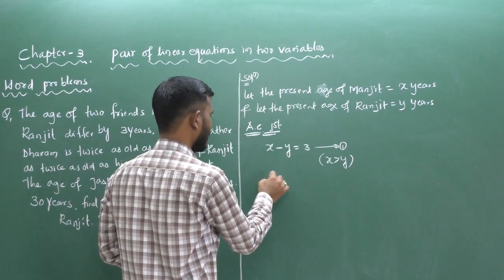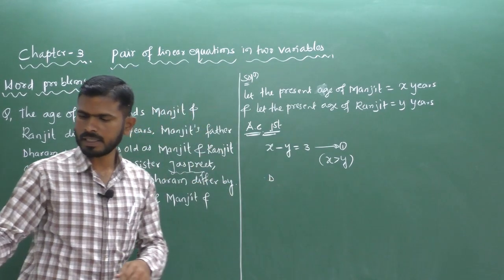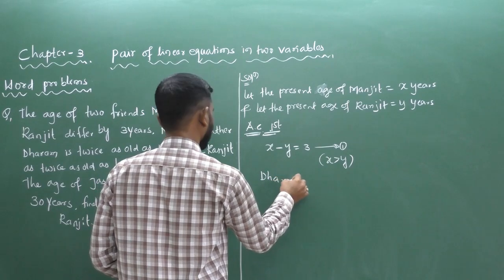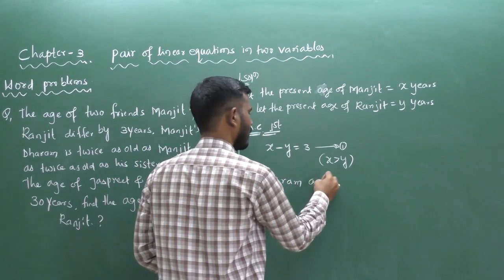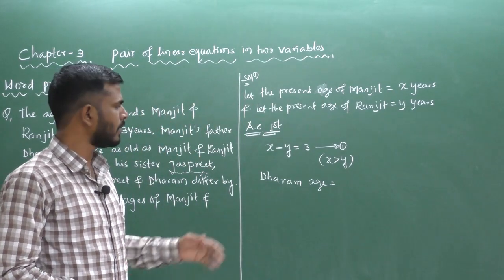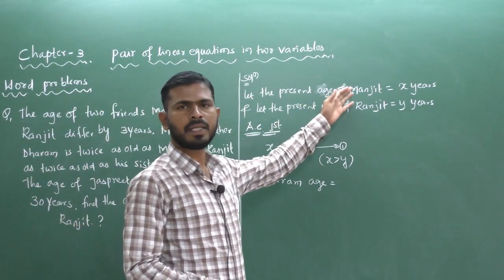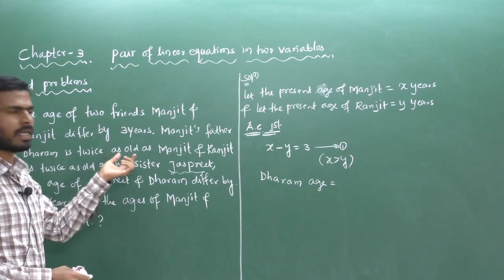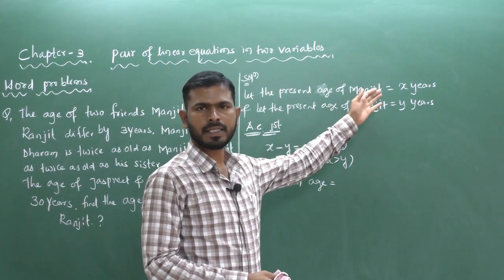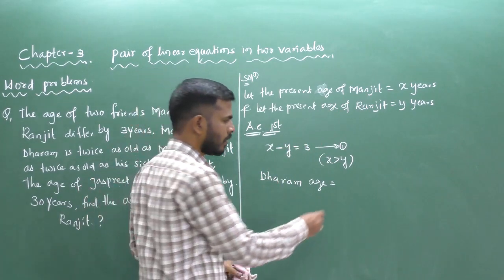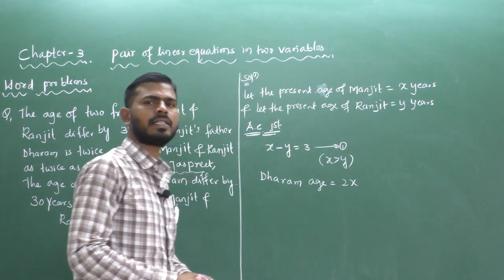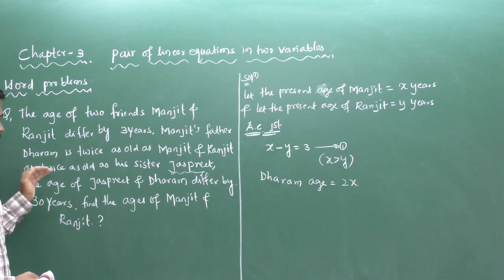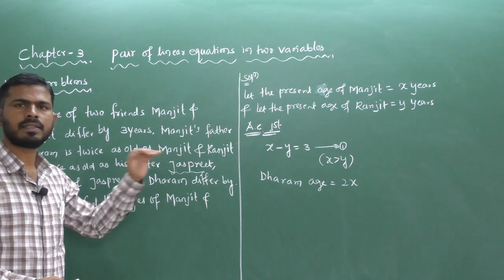So Dharma is Manjeet's father. Comparing Manjeet and Dharma's ages, Dharma is twice as old as Manjeet. The present age of Manjeet is X, so Dharma's age becomes twice, multiplied by 2, that is 2X.